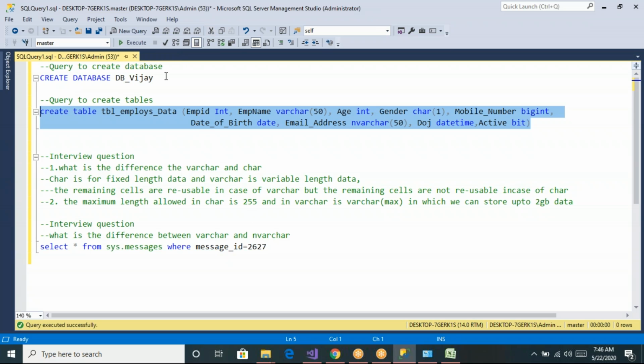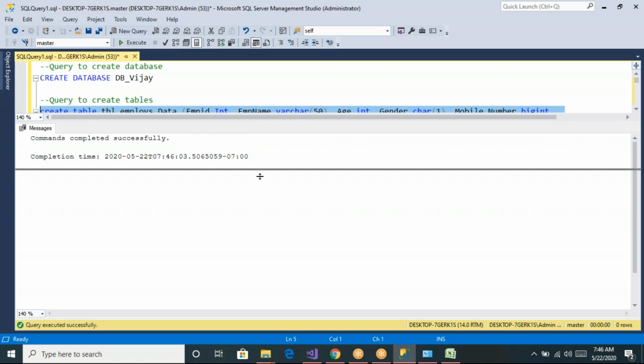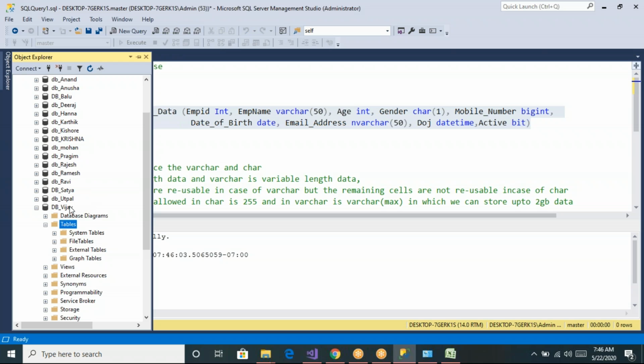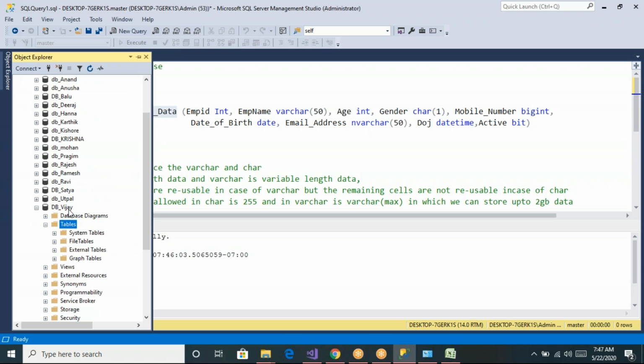Now I have created this table. Now you can go and see this. The table is created successfully. Yes, it is saying that the table is created successfully. Now let us go to this DBVJ database. Let me refresh the DBVJ database. And now let us see this. Now let us go to these tables. Let us see, is our table name present? So what is our table name? Employees data. Is the table name present under the DBVJ database?